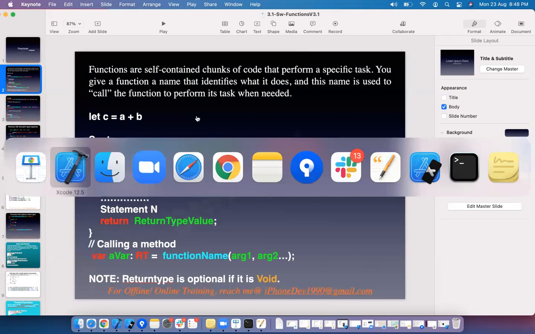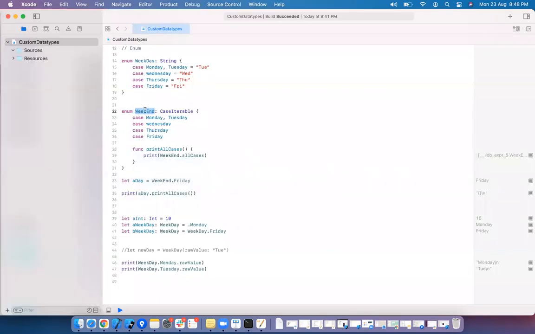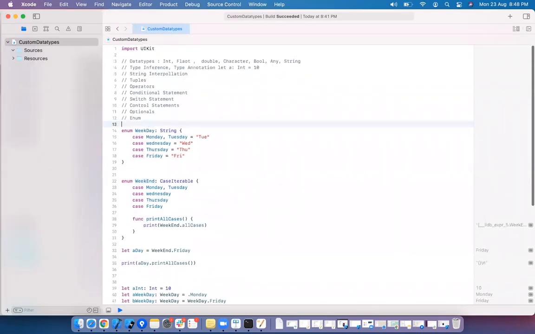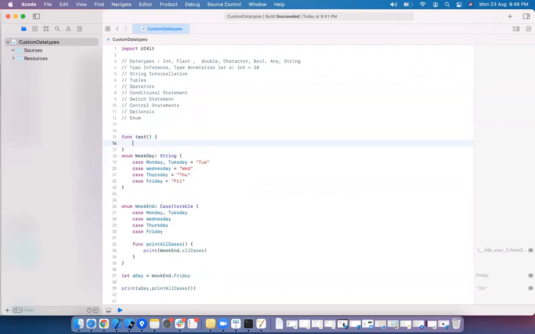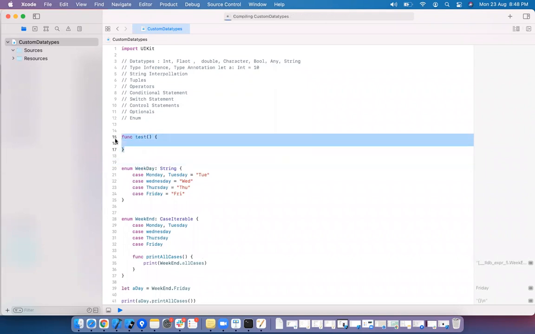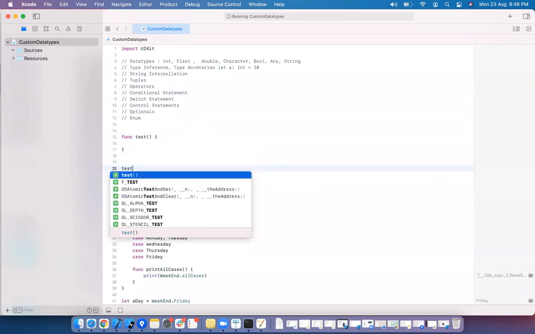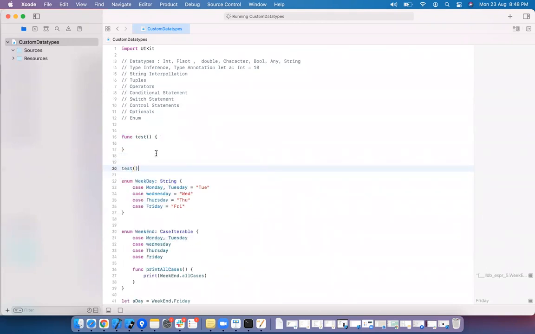So far we have written multiple methods. I can simply write one method here and test. This is simply a method which is not part of any class or structure or anywhere. I have simply declared it, and I can use it on the next line itself without creating any object. This is actually called a function.